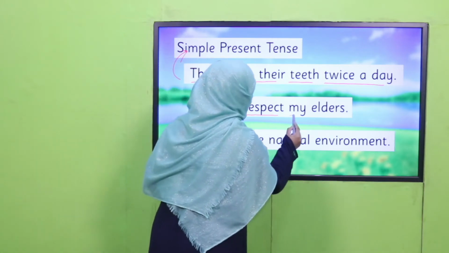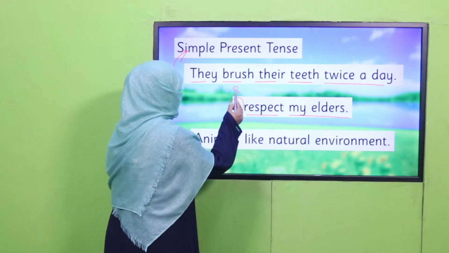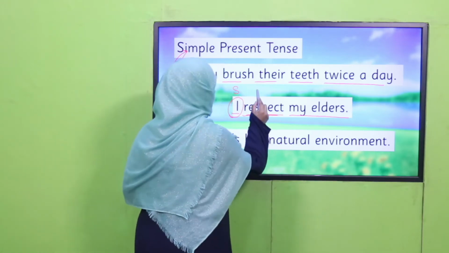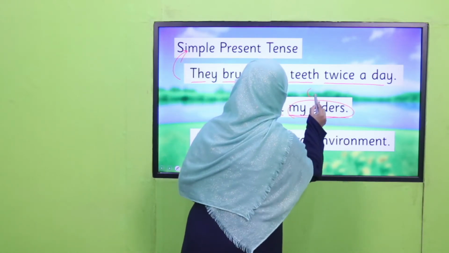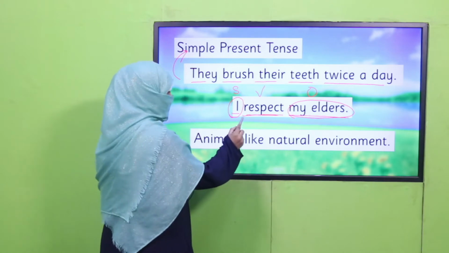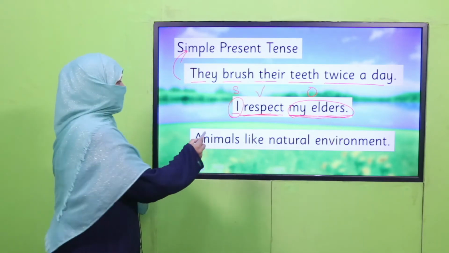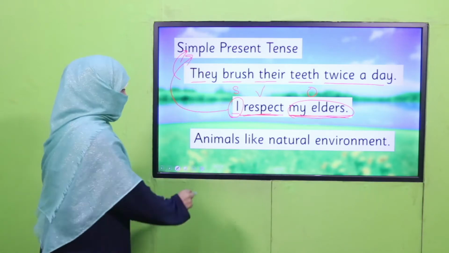I respect my elders. Again, let's break it. I is subject because it's performing the action. And what the action is? Respect. It's verb. And whom I respect? My elders. It's object. Again, the sentence structure is same. I respect my elders. It's my habit. That's why this sentence is referring to simple present tense.